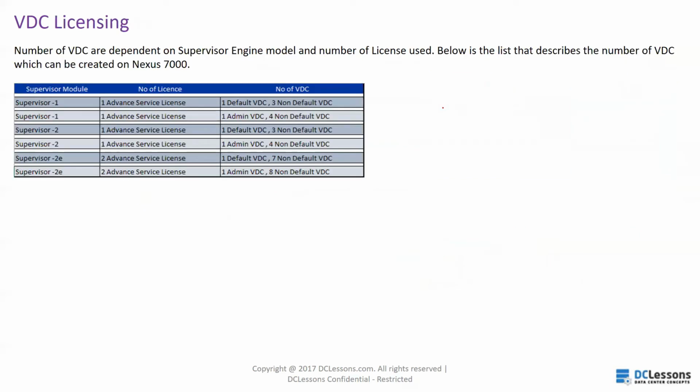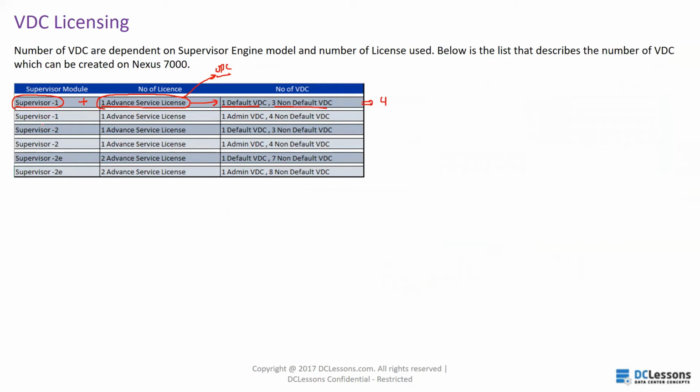Now here we are going to see the licenses, how many licenses are there, and how many VDCs we can create in a single chassis. So the number of VDCs depends on the supervisor engine and the number of licenses used. Let's suppose I have a supervisor 1, and I am using one advanced service license, which is the license used to create a VDC. So if I have a supervisor 1 and I am using an advanced service license, I can create one default VDC and 3 non-default VDCs. So the total number of switches will be 4.